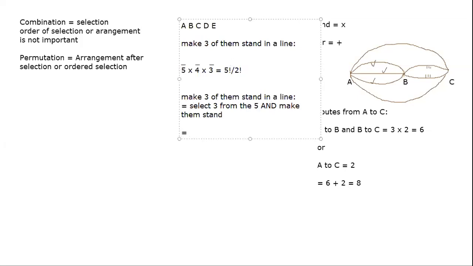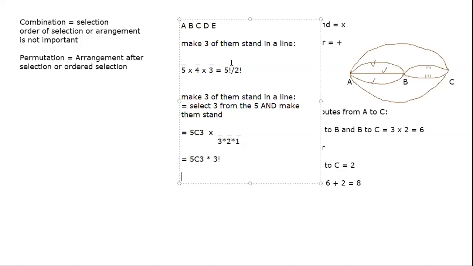So when I say select 3 from the 5, let's denote it as 5C3. That's a notation for combination, and it means you multiply as before. And then when you make them stand, now there are only 3 people and 3 places, so it can simply be 3 times 2 times 1. So my answer here now becomes 5C3 times 3 factorial.